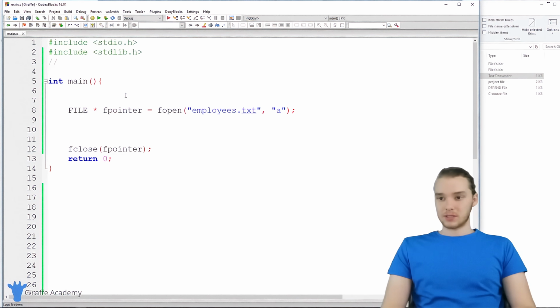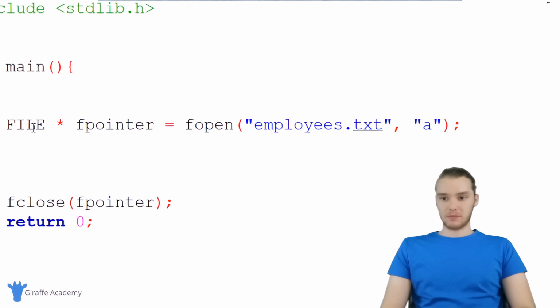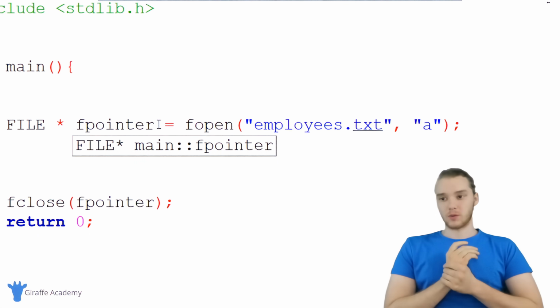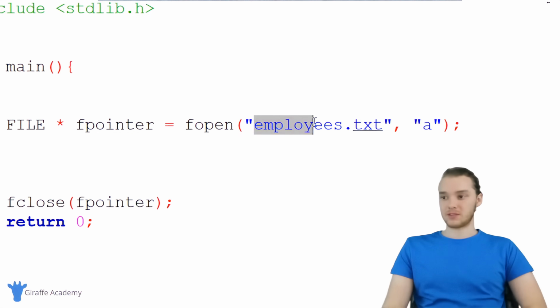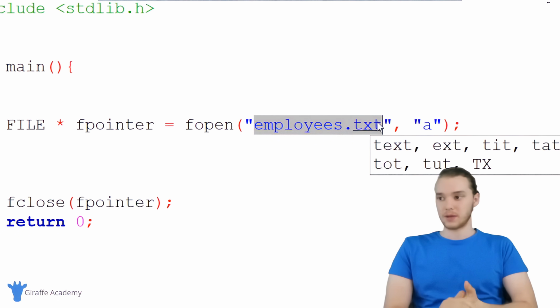So down here, you'll notice that I have my file pointer set up. So I just say FILE, and the asterisk, and I called it fp. And remember, this is just a pointer, and a pointer is just a memory address. And it's the memory address of this file in memory. So it's the memory address of this employees.txt file, which we created in the last tutorial.